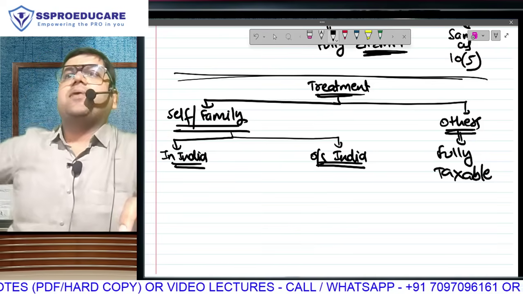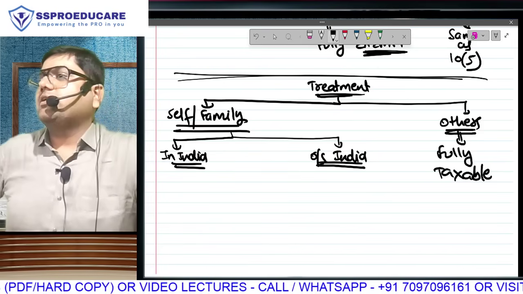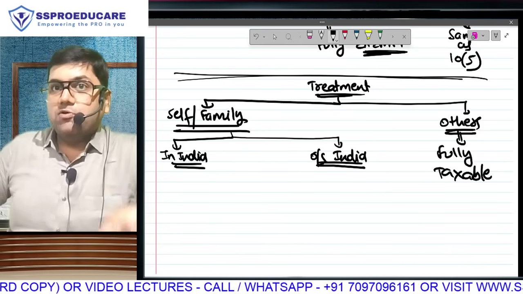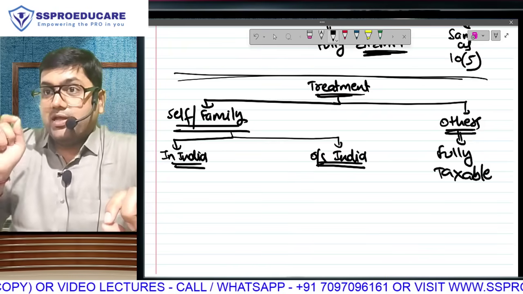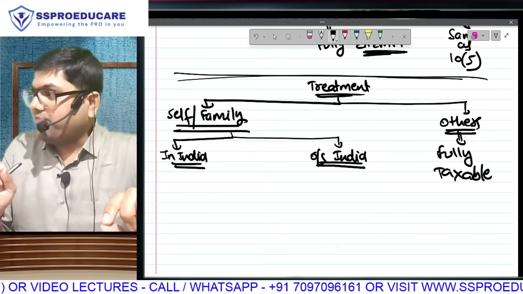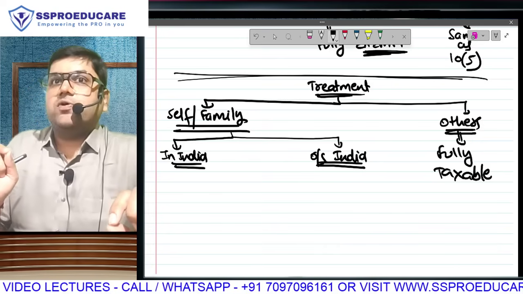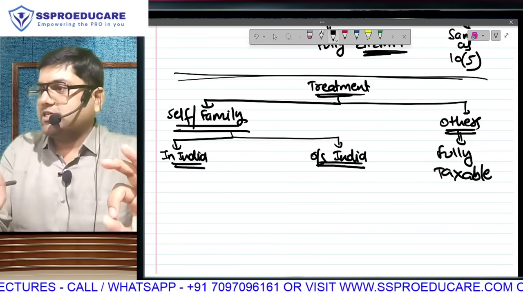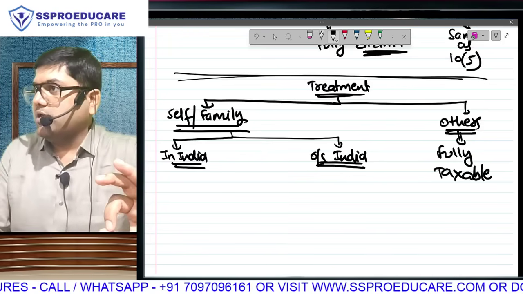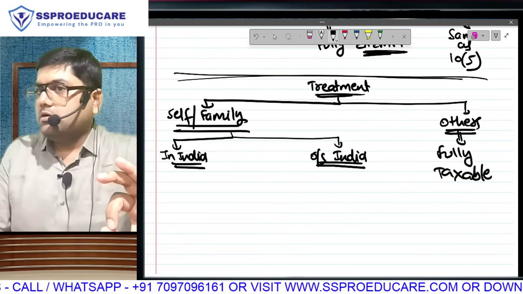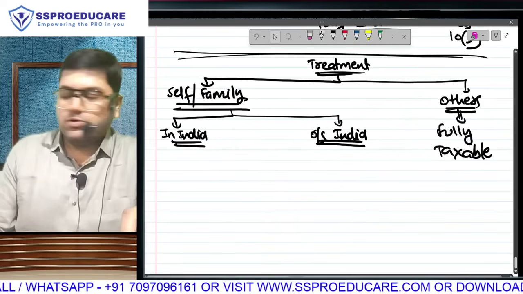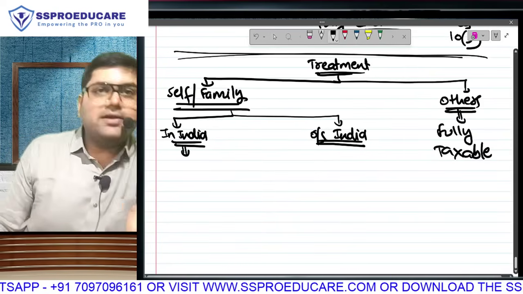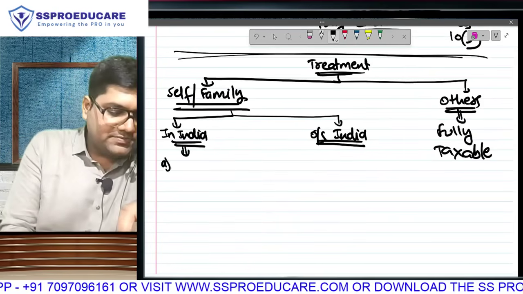Tax treatment will depend on whether the medical treatment was in India or outside India. Listen, whatever exemption we will give, only and only if the patient was in the definition of family. If the patient does not fall in the definition of family, at the beginning itself the amount is fully taxable. Discussion is over. Discussion is only if the patient falls in the definition of family.